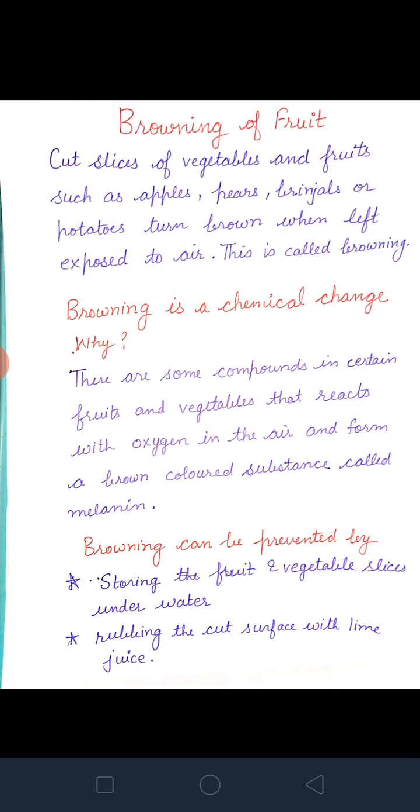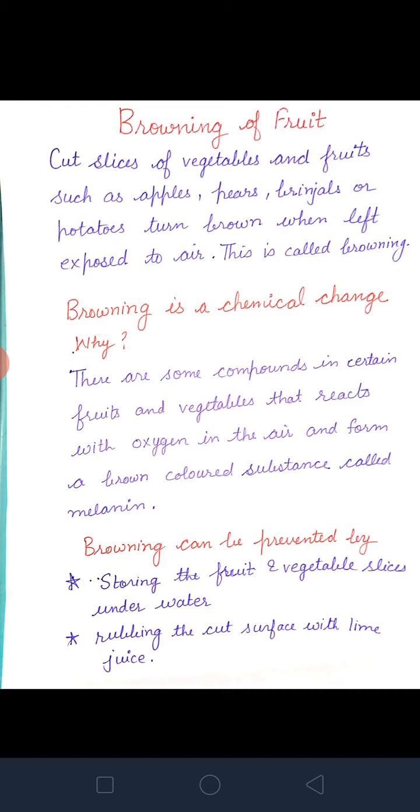Why is it a chemical process? Because in it a new substance, a new brown color substance, is formed. What do you call this brown color substance? Melanin. This brown color substance is called melanin. So why is it a chemical change? Because in these fruits some compounds are present, and they react with oxygen in the air to form a brown color substance, that is called melanin. That is why it is a chemical change.